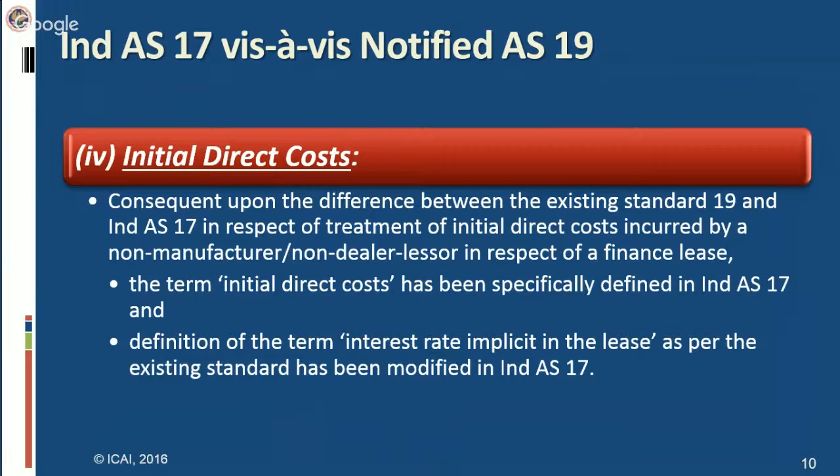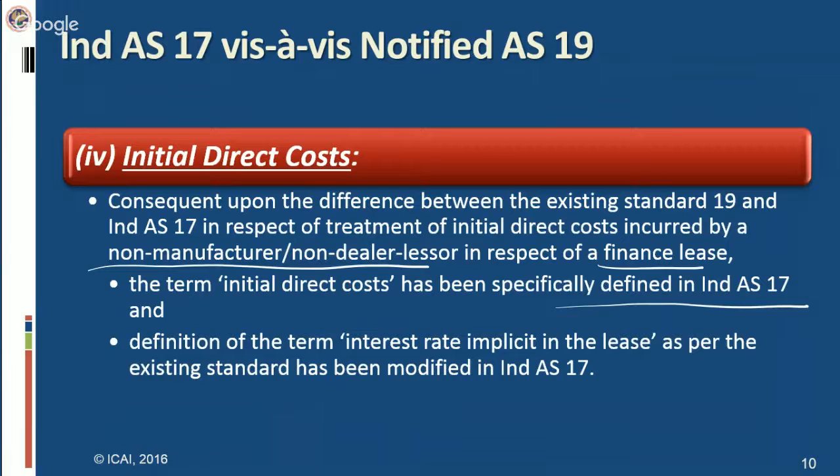So the difference arises in case of non-manufacturer or non-dealer, and that too in respect of finance lease. The term initial direct cost has been specifically defined in Ind AS 17. However, AS 19 does not have a specific definition for initial direct cost.